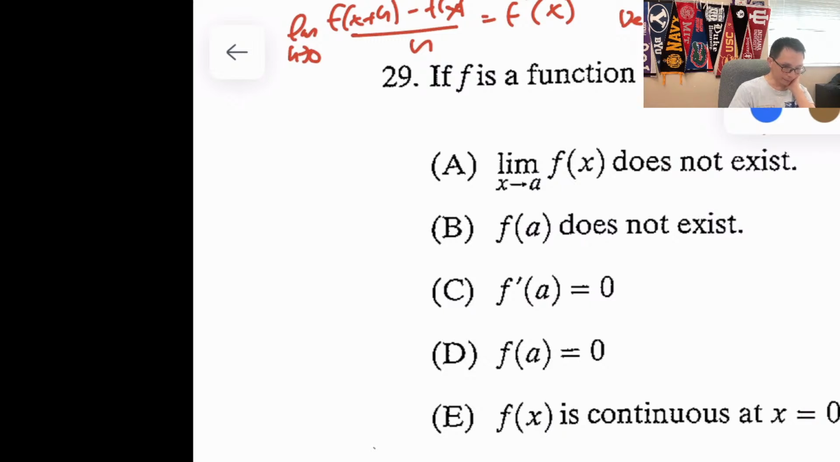Second reason. It says the limit as x approaches a of f of x must exist. But that doesn't mean continuous, because I can have this situation here. Is this continuous? No, you don't want a roller coaster with a hole in the middle.